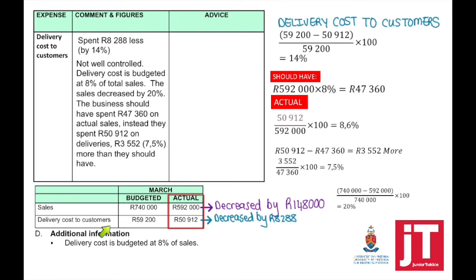Common mistake. We only look at the delivery cost and we identify that it decreased. Therefore, we manage our expense well. Be careful of that. So advice that we can provide: install a tracking device to see if the driver is using the vehicle for private affairs.